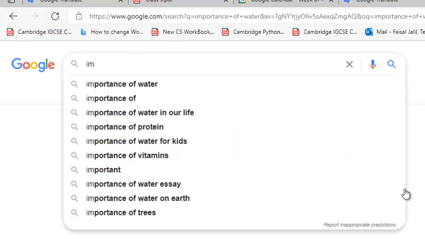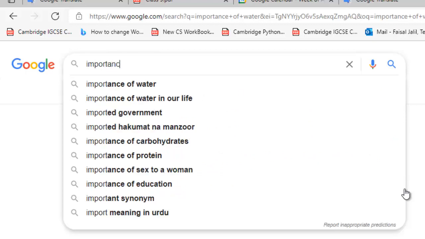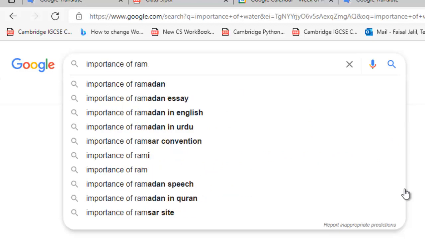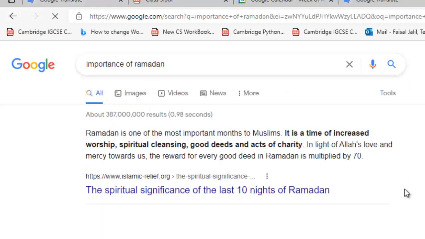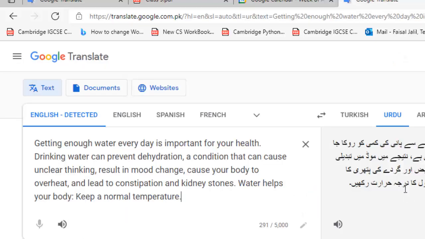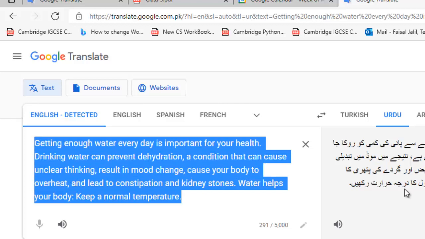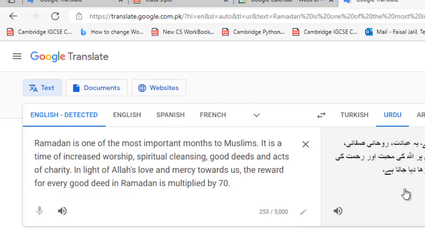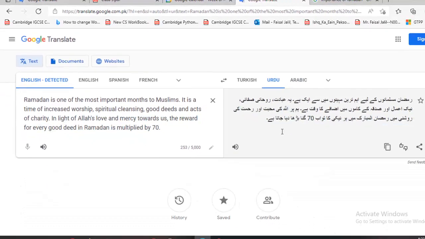Importance of Ramzan. Okay, now let me pick this one, copy it, just paste it in the Google Translator over here. Done. Okay, translated into Urdu. Ramadan is one of the most important months to Muslims. It is the time of increased worship, spiritual cleansing, good deeds, and acts of charity.